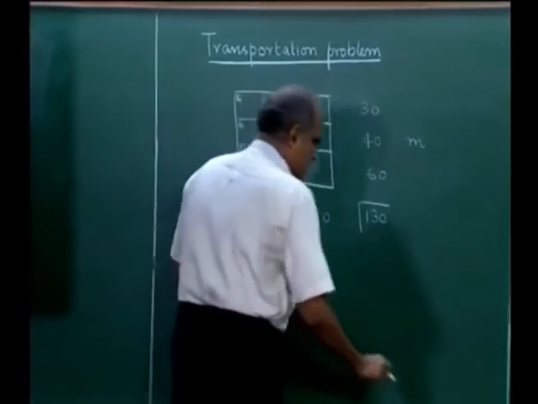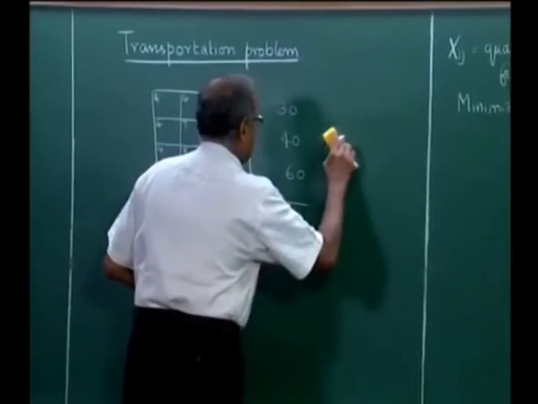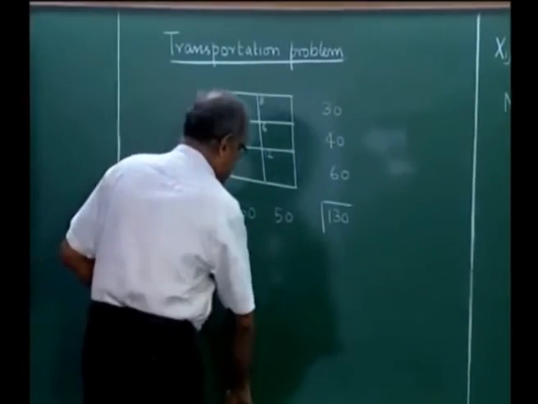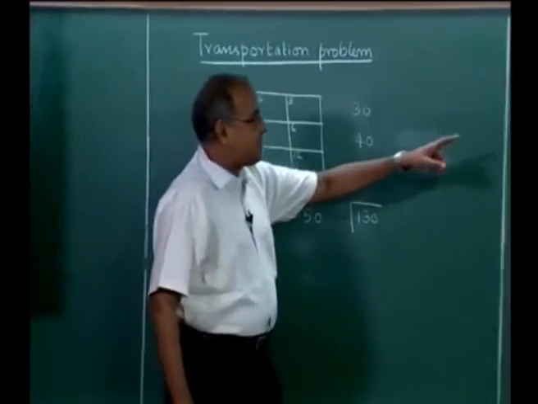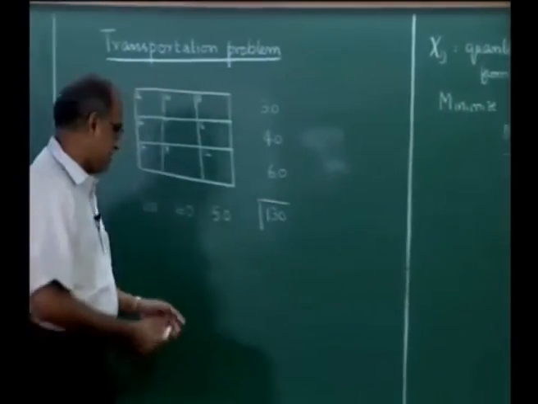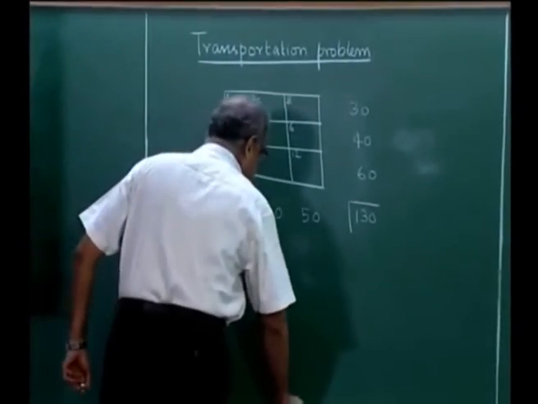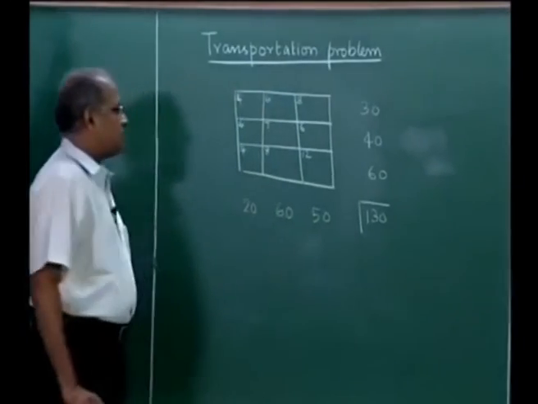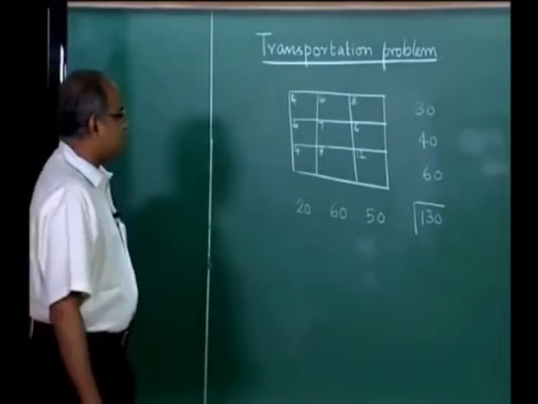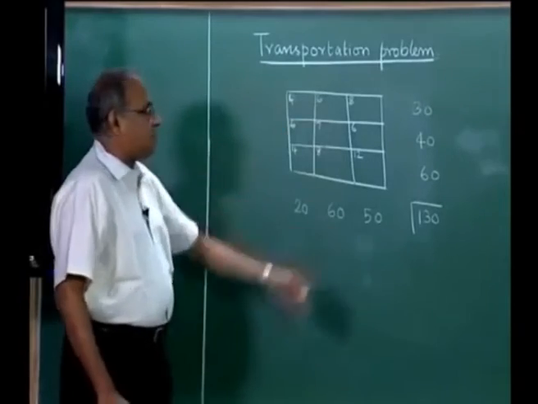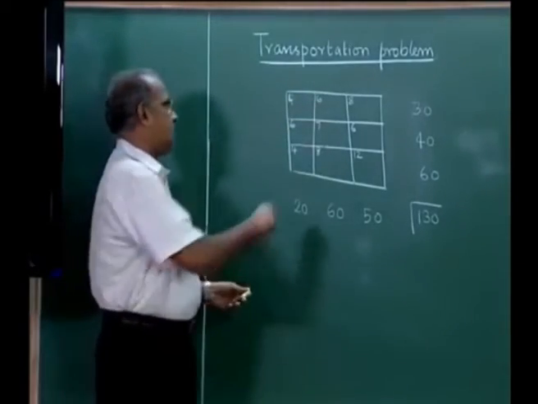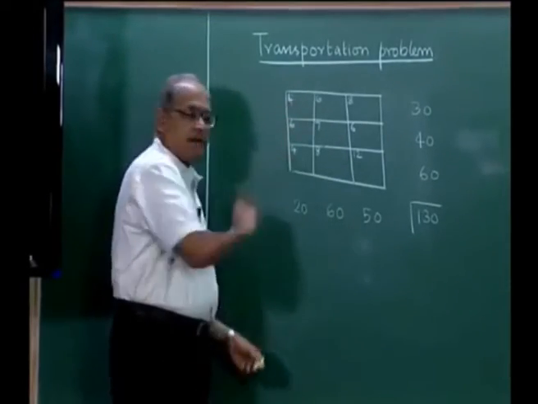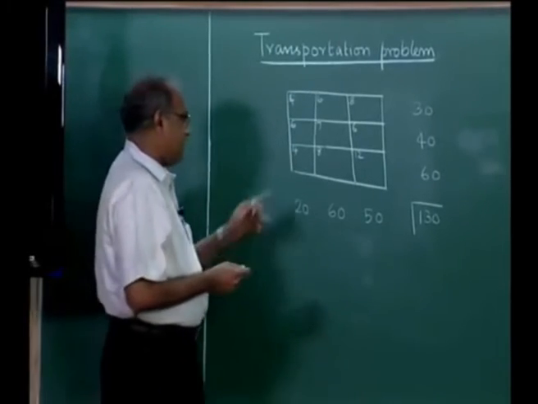After all, we are interested in minimizing the total cost of transportation. So, what we will do is try to transport according to the minimum cost. We first find out the minimum cost of transportation. That can happen here as well as here, so we could take any one of them.